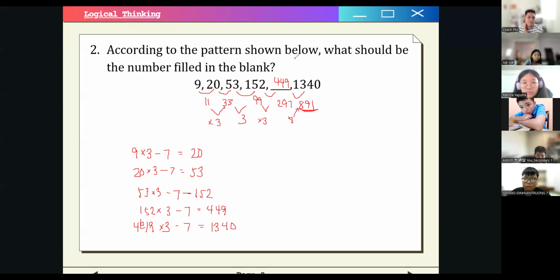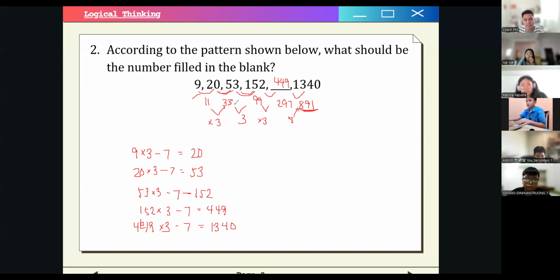So there are two ways that we can do it. But for me, this is easier to see because we just look at the differences between terms. We found that the differences between terms are 11 for the first and second terms, 33 for the second and third terms, and 99 for the third and fourth.